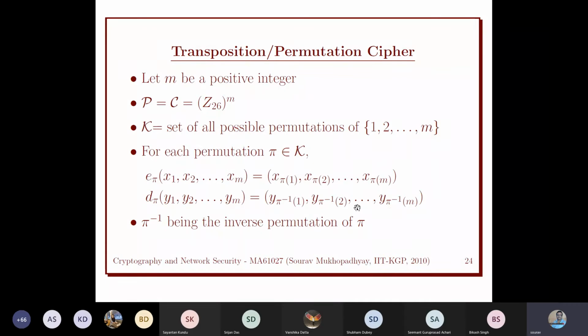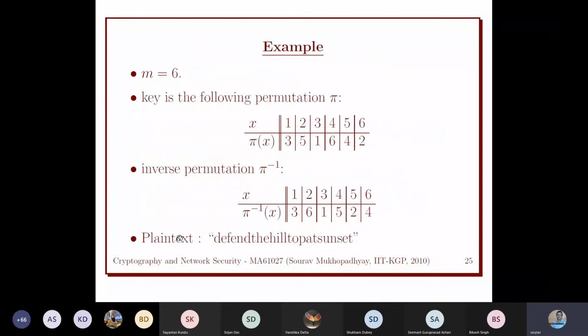For decryption, we need to use the inverse permutation on this, because again we need to get back to the same positions. So this is y1, y2, but y1 is basically some shuffled version of this x1. So we need to get back the x1. So again we need to apply the inverse permutation to get back the x1. So that is the decryption process, inverse permutation. Anyway, we'll take the example.